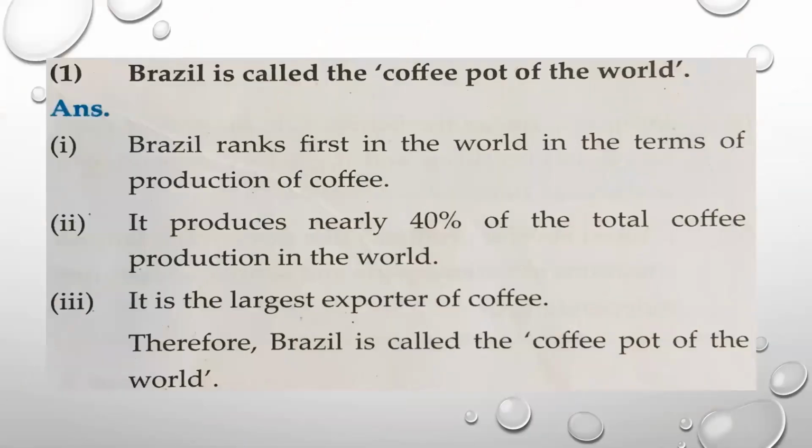Why is Brazil called the coffee pot of the world? As I told, maximum production of coffee takes place in Brazil. Number one, Brazil ranks first. This is your first point: in the whole world in terms of production of coffee, Brazil is the largest producer. It stands on first place. And nearly 40% of the total production of coffee of the whole world takes place only in Brazil, 40%. And because of that, Brazil has become the largest exporter of coffee to other countries of the world. So these are the 3 points why it is called the coffee pot of the world. So you are supposed to write all these 3 points.